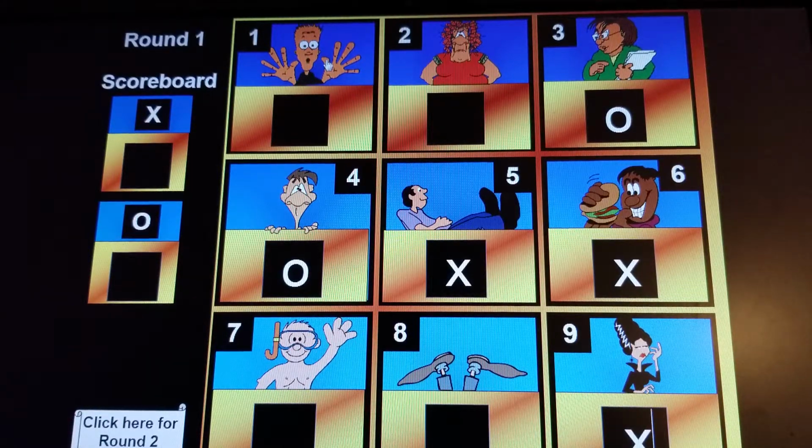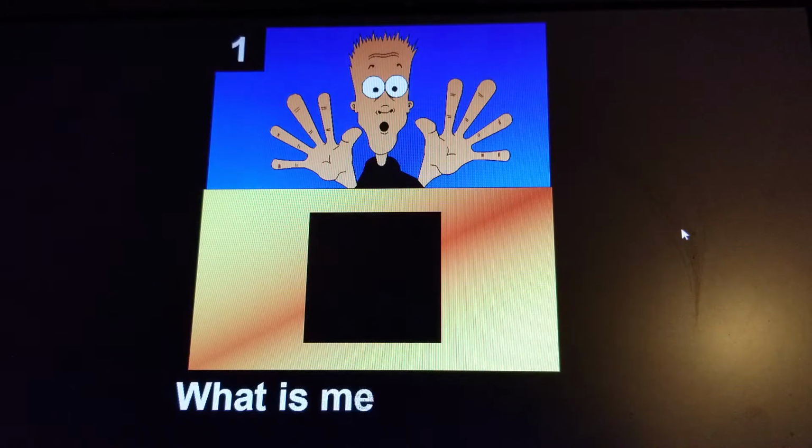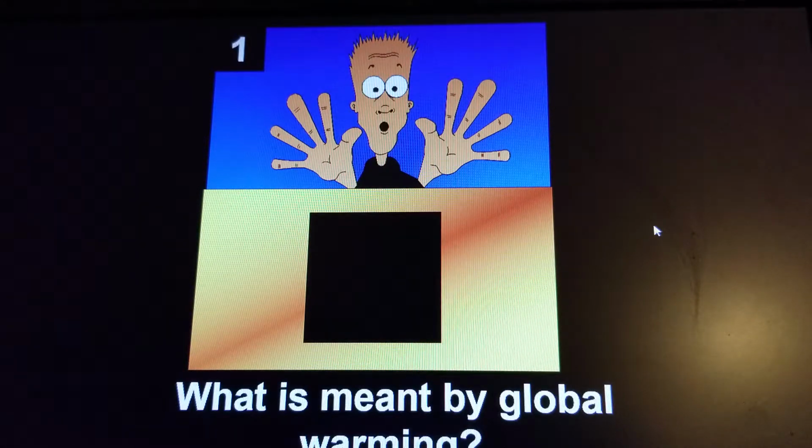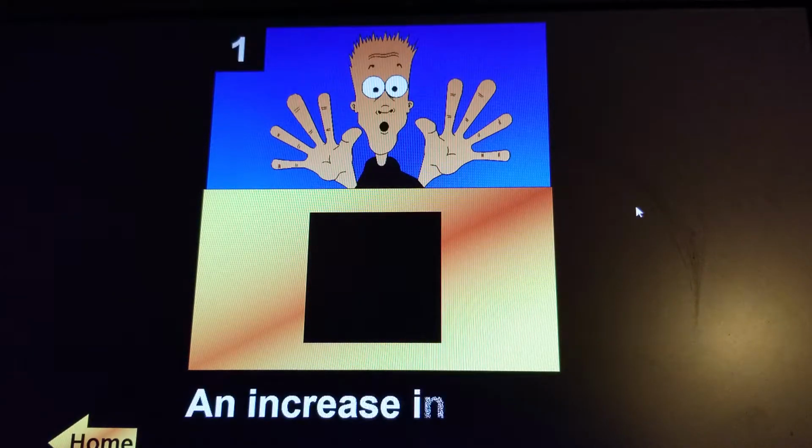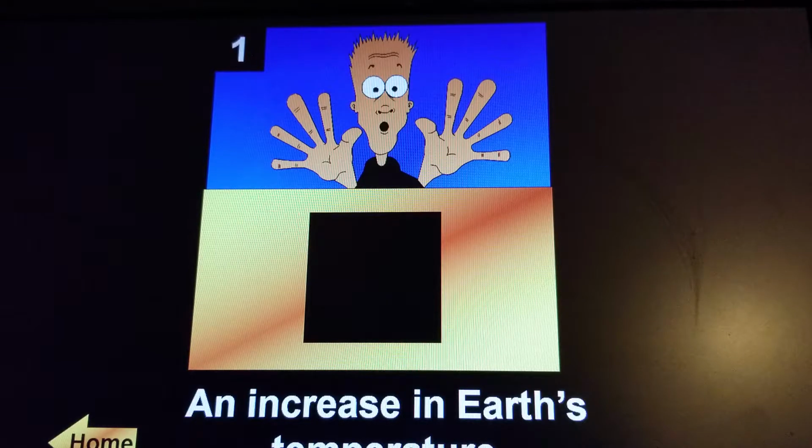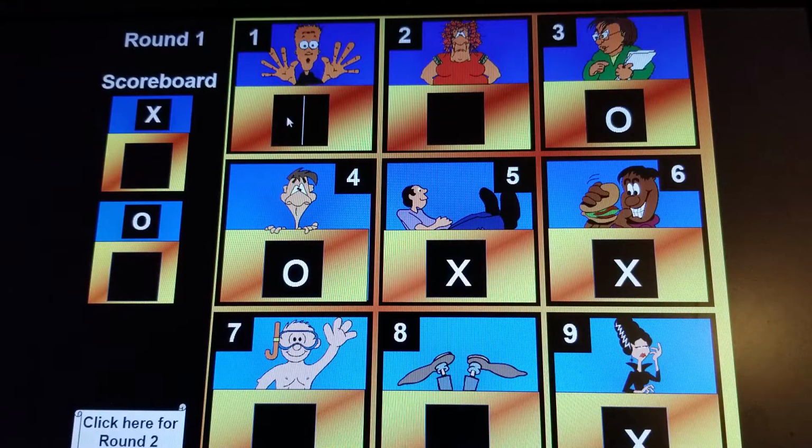O is going to have to go for the block up here. Our definition of global warming. Very first thing on your study guide. Okay, and he says an increase in Earth's temperatures. Check your study guide, see if you agree or disagree. And you would hopefully agree with that one, which means O gets the block.